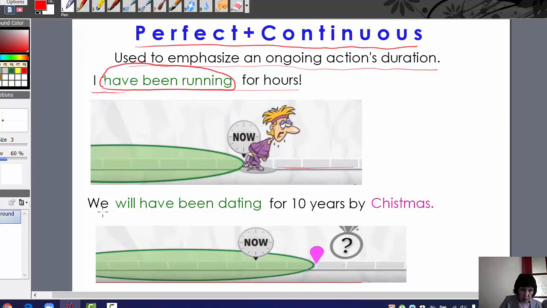The second sentence: we will have been dating for 10 years by Christmas. Here in the sentence, it is the same. The speaker emphasizes how long they have been dating. We will have been dating for 10 years by Christmas. You see, for 10 years.